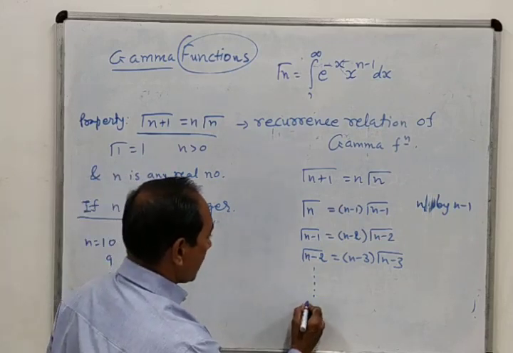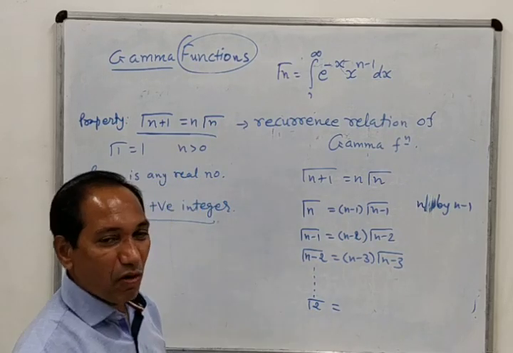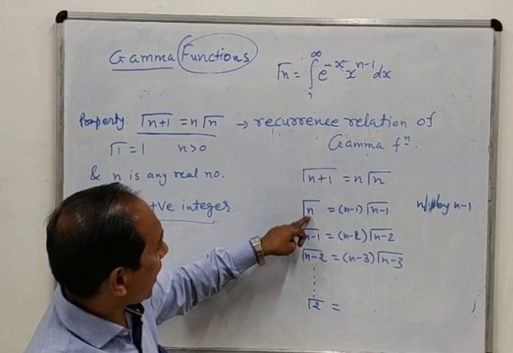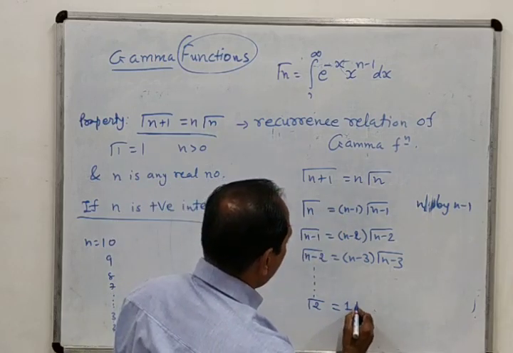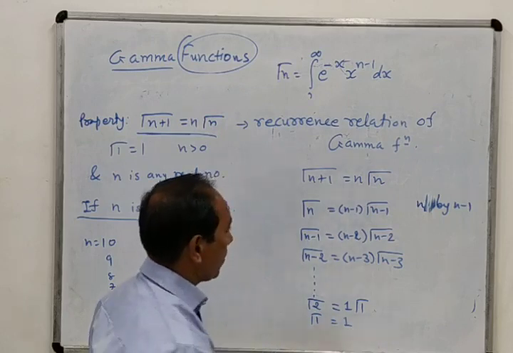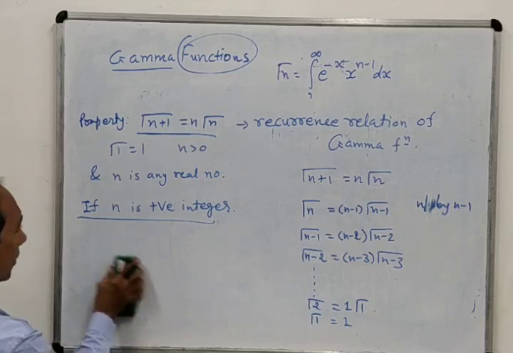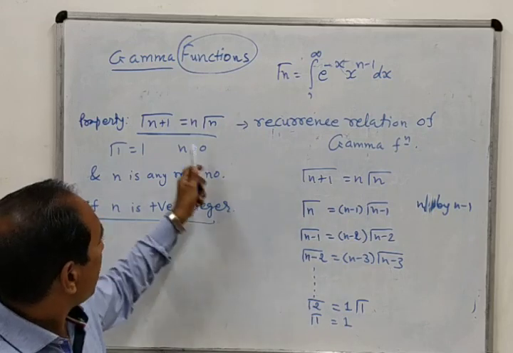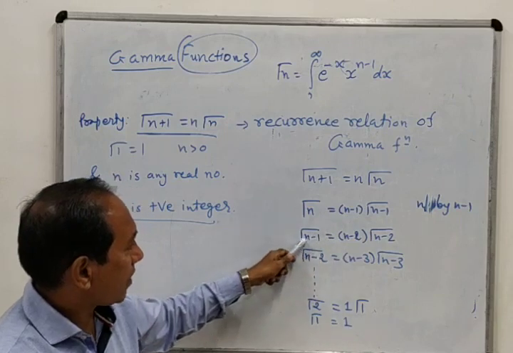Here I will write down gamma 2. You can also write down gamma 3, gamma 4, but I don't want to write more and more steps. So here I will put n equal to 2. What will happen? n equal to 2, then 2 minus 1, that means 1, into gamma 1, and gamma 1 equals 1, which we already know. So these are the values which we have obtained one by one from this recurrence relation: gamma n, gamma n minus 1, and so on.